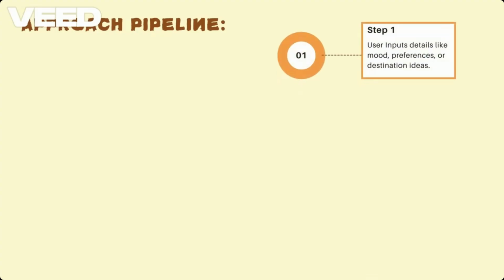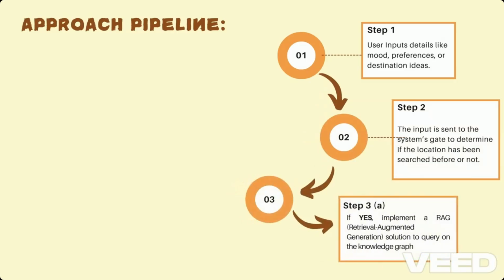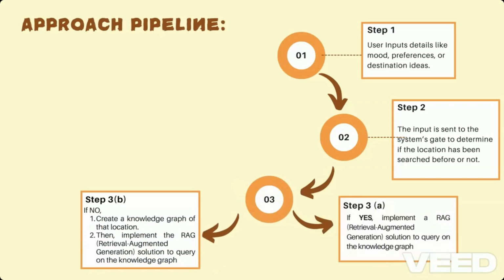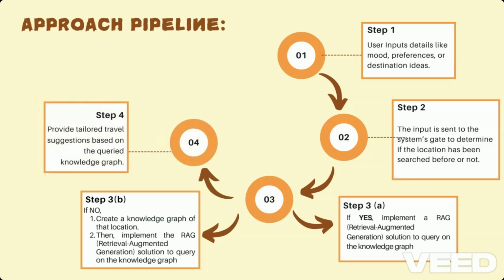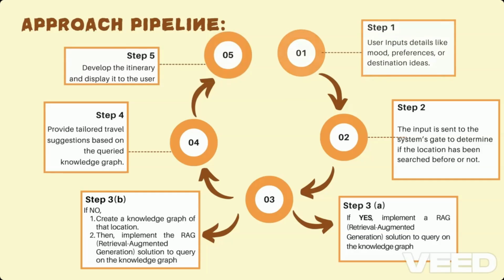Talking about the approach pipeline, step one is the user inputs details like the mood, preferences, or destination ideas. In step two, the input is sent to the system's gate to determine if the location has been searched before or not. If yes, implement a RAG solution to query on the knowledge graph. If no, then create a knowledge graph of that location and then implement the RAG solution to query the knowledge graph. Then step 4 is to provide the tailored travel suggestions based on the queried knowledge graph. And after that, we develop an itinerary and display it to the user.